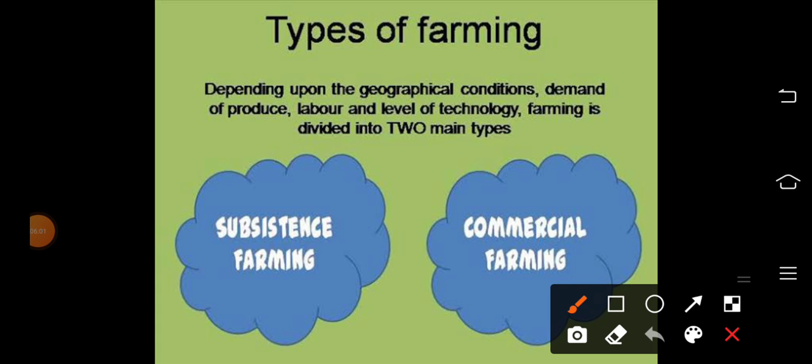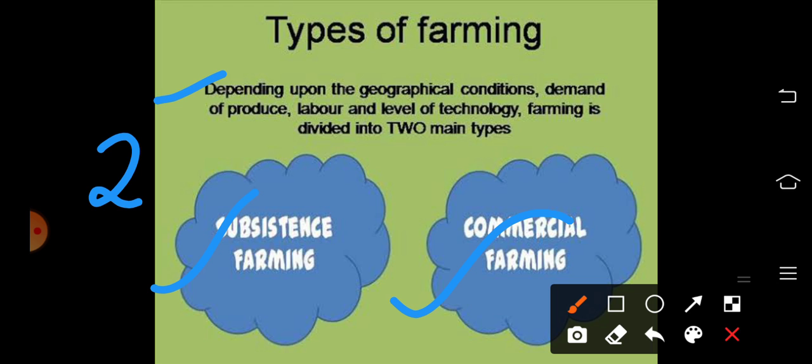Depending on geographic conditions, demand of produce, labor and level of technology, farming can be divided into two main types: subsistence farming and commercial farming. These are the two types of farming practiced all over the world. Subsistence means the agricultural production is done to meet the needs of the farmer's family itself. There is no surplus agricultural crop to sell in the market. That is what is called subsistence farming.